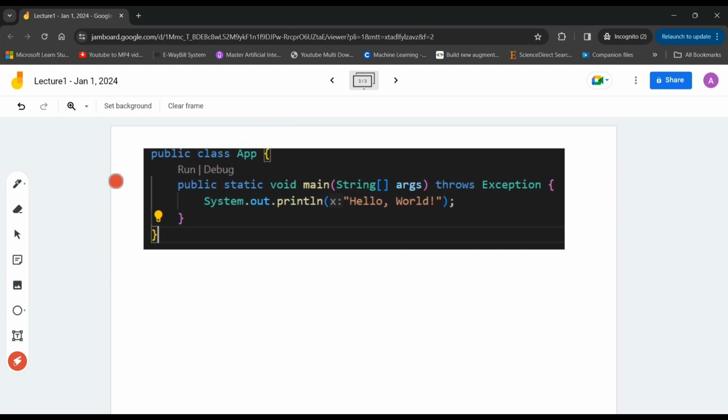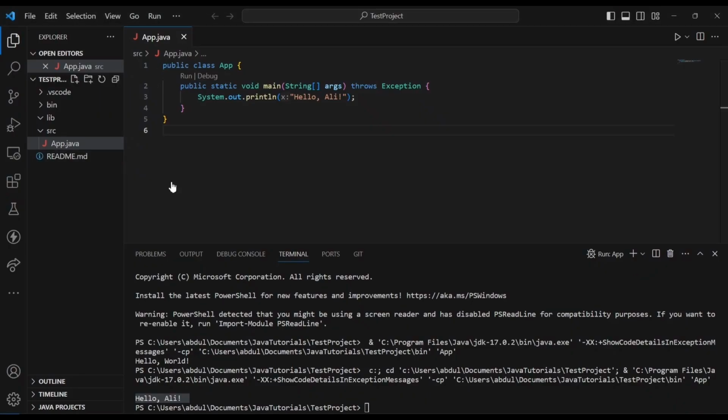One important thing is that the class name should be the same as the file name. If I go here, you can see this class name is App, and the file name is also App.java, so this should be the same to run. In some cases we can change the name, but in general we put the same name as the class name. If there are multiple classes, the class we want to run first when the program loads should have the same name as the file, even the capitalization should be the same as the file name itself. So this is what we keep in mind.